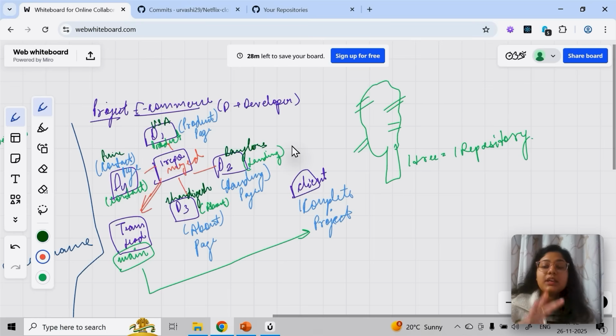That merging will happen. So merging can only be done by those people who have access to this main branch. Generally the team lead, or someone in higher management, will have the access. All the team doesn't get access to it in real time.